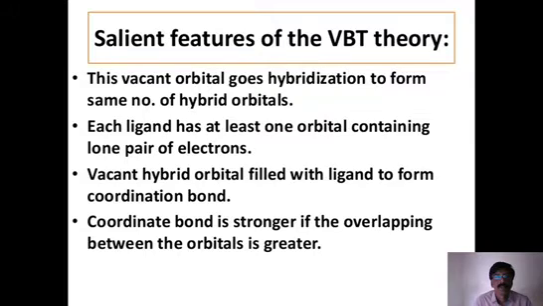So anyhow, let us try to understand the salient features of the valence bond theory here. Vacant orbitals always undergo hybridization, and it gives the same number of hybrid orbitals. And each ligand has at least one orbital containing an electron pair. So that is necessary. Vacant hybrid orbitals of the metal and filled orbitals of the ligand undergo overlapping, and that overlapping of this filled orbital and vacant orbital between metal and ligand gives coordination bonding according to valence bond theory.